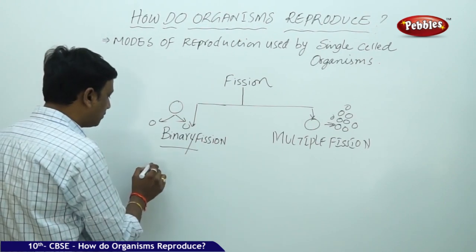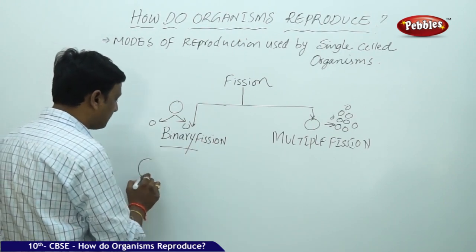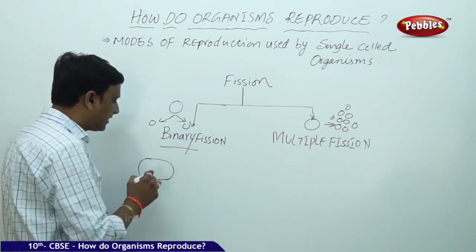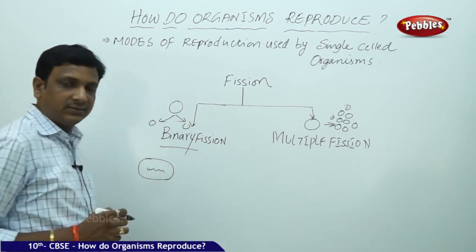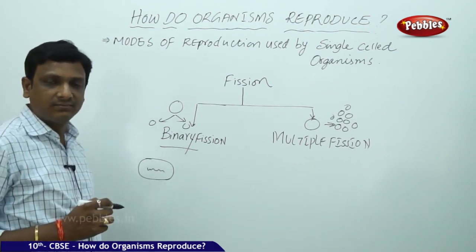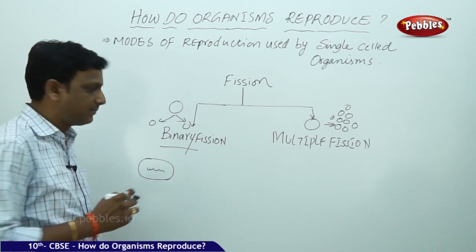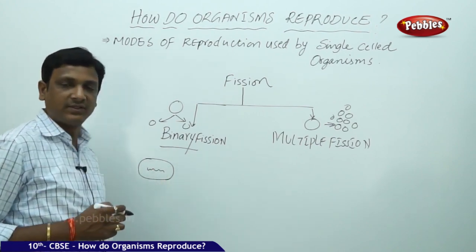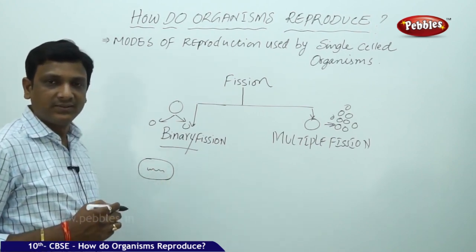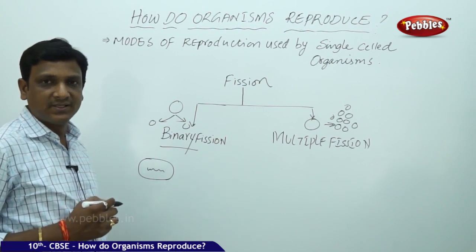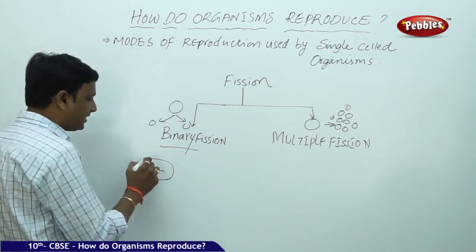Here in binary fission, the bacteria is an example. If this is the bacterial cell, it consists of some genetic material, that is the DNA, present inside its body without any cover, without any nucleus. Genetic material is directly present in the cytoplasm. So what happens here?